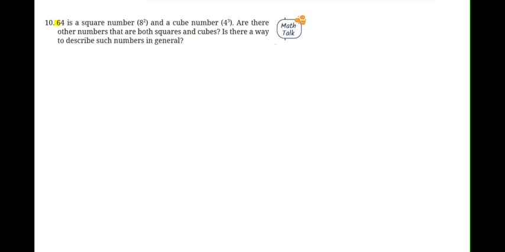Question number 10: 64 is a square number, that is 8 square, and a cube number, that is 4 cube. Are there other numbers that are both squares and cubes? Is there a way to describe such numbers in general? तो आपने अभी पहले भी मैंने आपको बताया कि 64 जो है वो एक स्क्वायर नंबर भी है, 8 स्क्वायर है 64, एंड 64 जो है वो एक क्यूब नंबर भी है, which is the cube of 4, right. तो क्या आपके पास और ऐसे नंबर्स हैं?